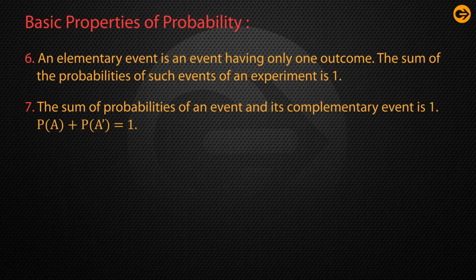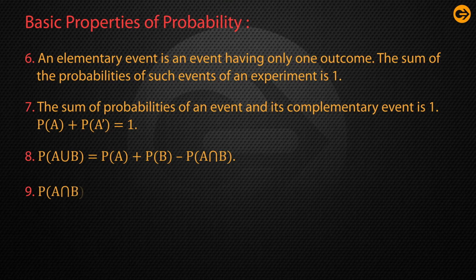That means P(A) plus P(A bar) is equal to 1. Property number 8 is P(A union B) is equal to P(A) plus P(B) minus P(A intersection B). Property number 9 is P(A intersection B) is equal to P(A) plus P(B) minus P(A union B).